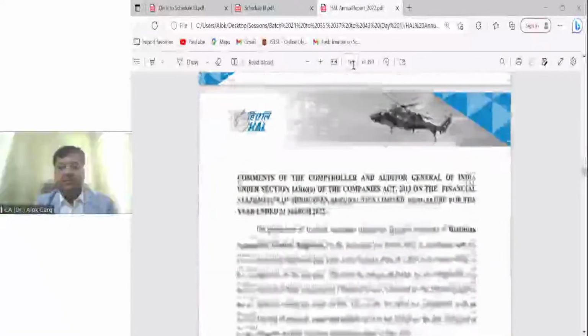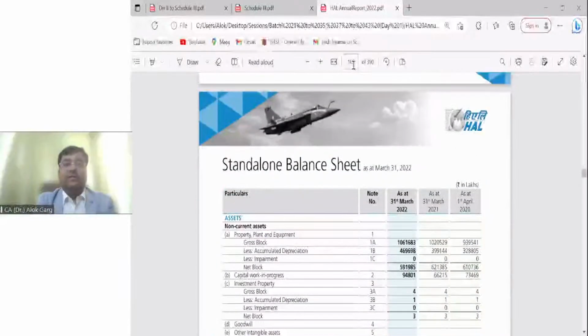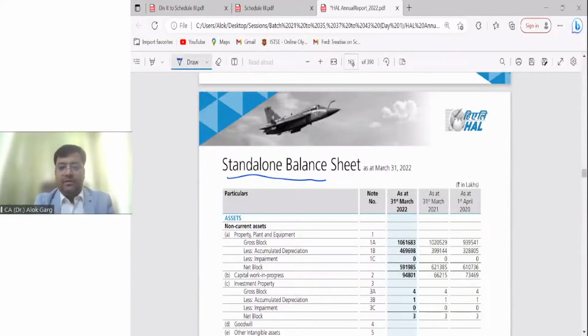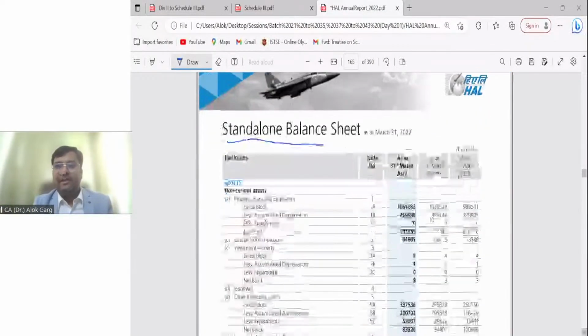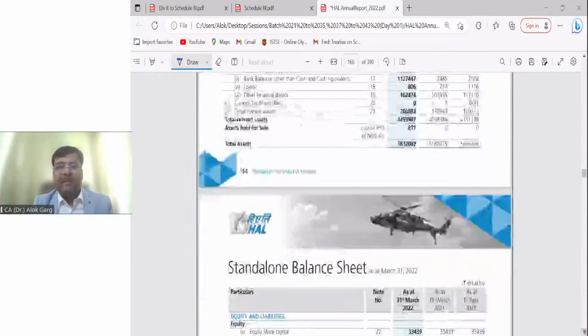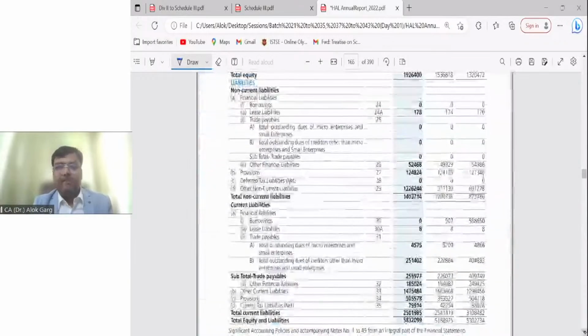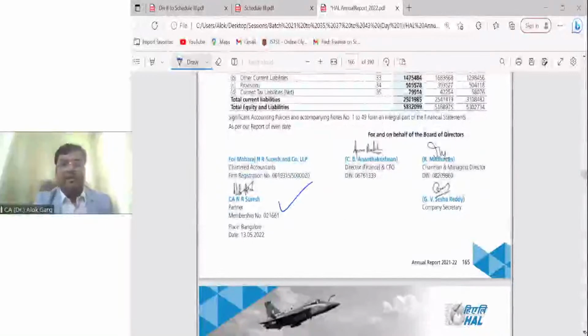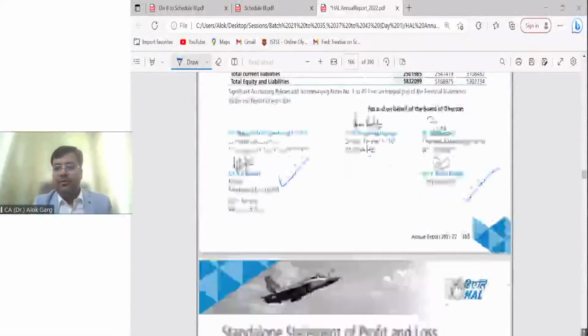Component of financial statement. Yes, you can see there is a standalone balance sheet. It starts with the asset side, then your liability side. In Ind AS, it starts with the asset side. This balance sheet is signed by the auditor and the management, the board of directors.